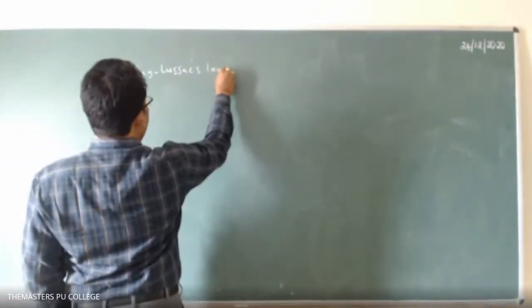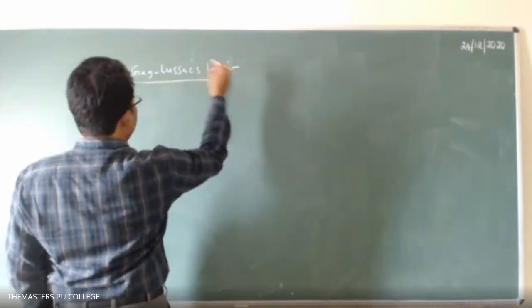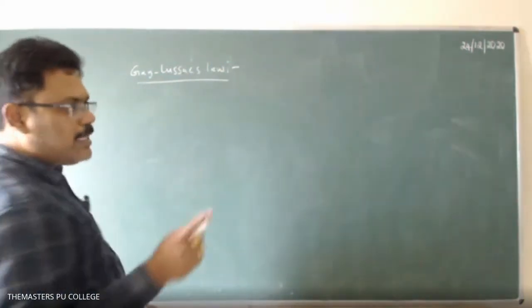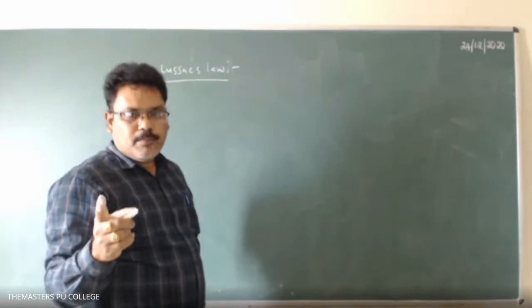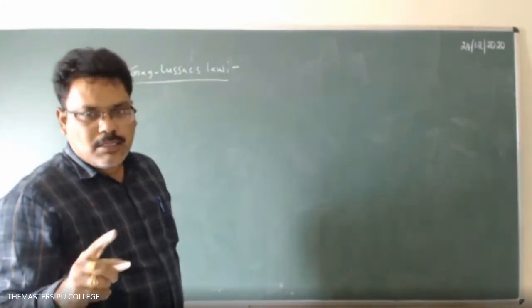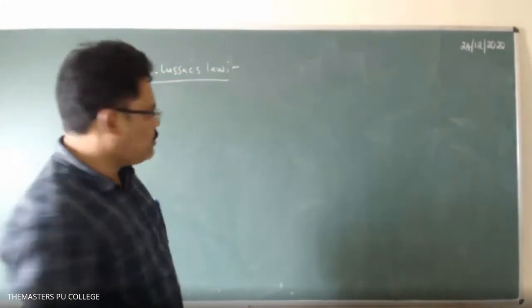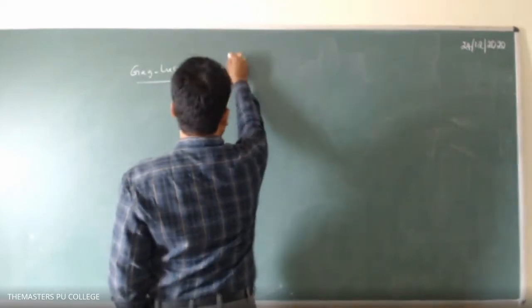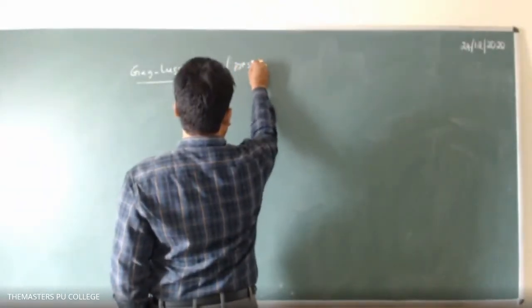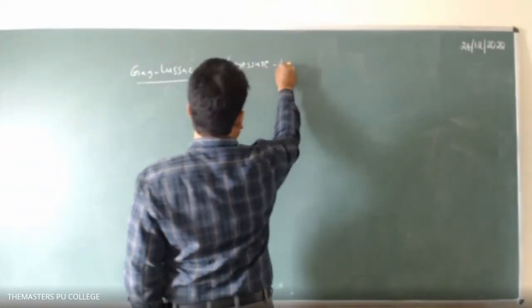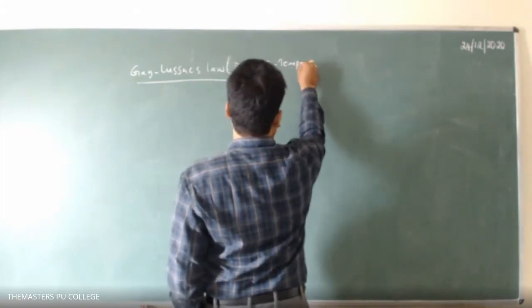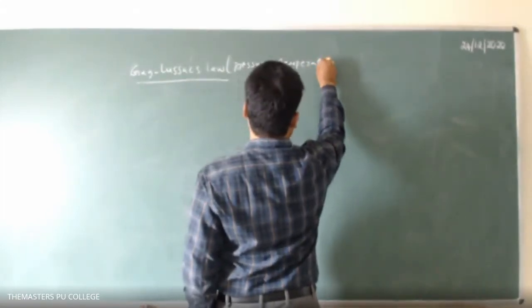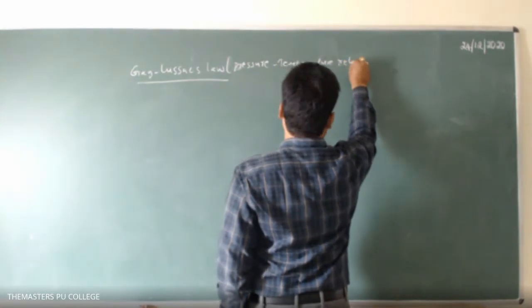Gay-Lussac's law is a simple law. Boyle's law is the pressure-volume relation. Charles's law is the volume-temperature relation. And Gay-Lussac's law is the pressure-temperature relation.